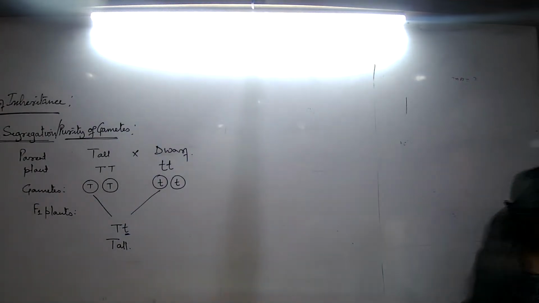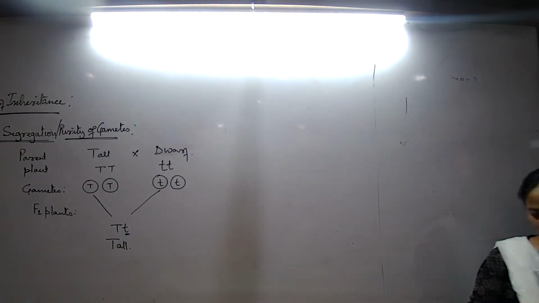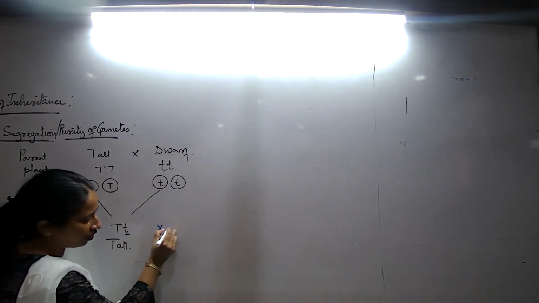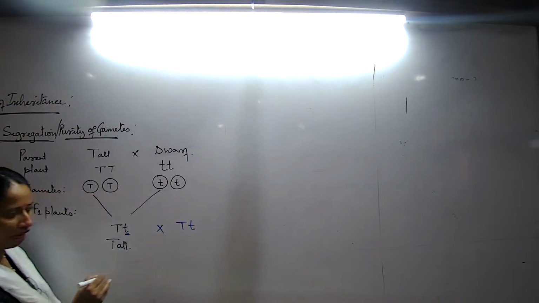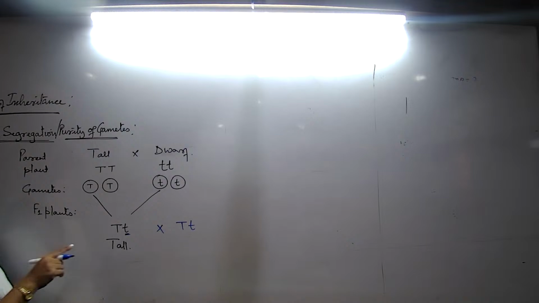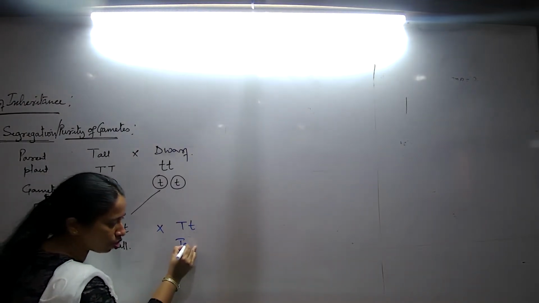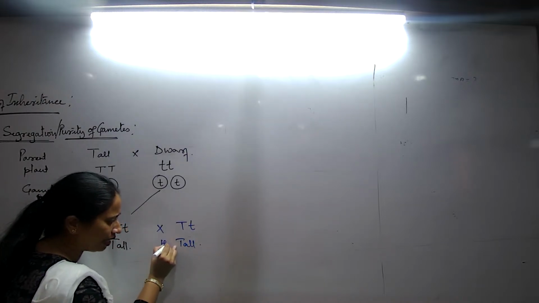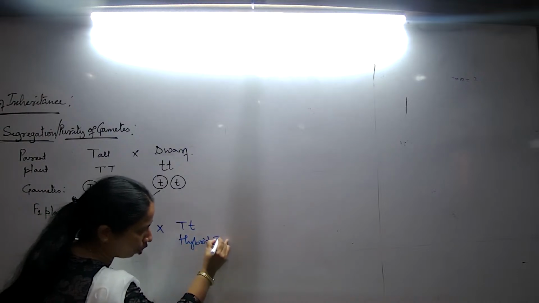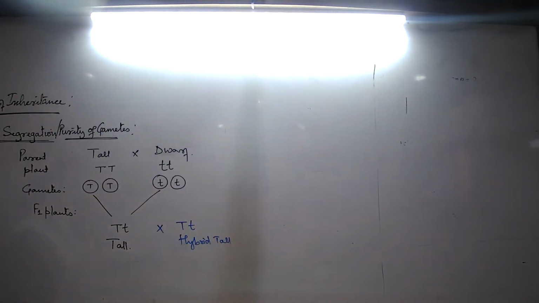Now next we go ahead with these F1 plants. Again we will have to cross. So what is the next step? The next step is this F1 plant crossed with the other F1 plant. The F1 plants will have the same genotype and the same phenotype, because in the F1 generation there cannot be any other genotype or phenotype, since we are talking about these two plants. So this is the genotype. What will its phenotype be? This is tall, and we can also write this as hybrid tall.